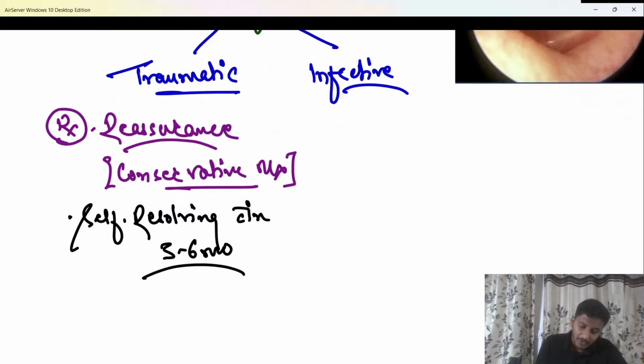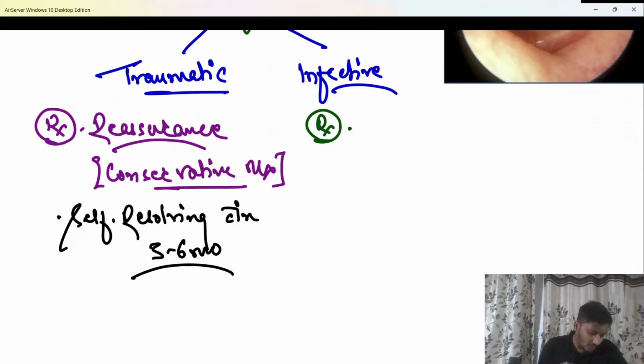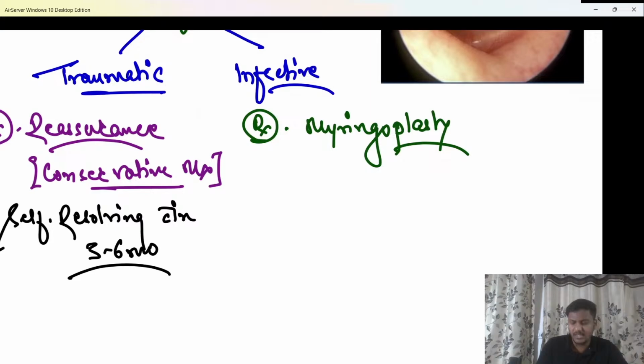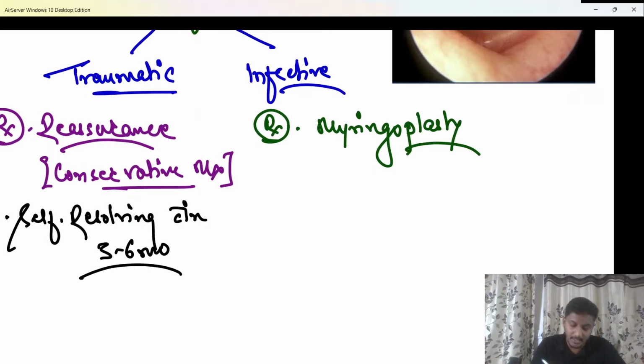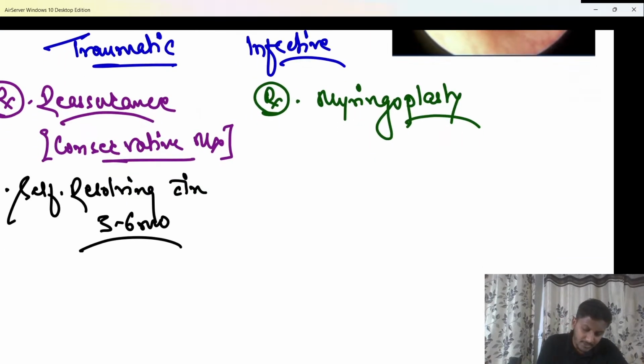Now, in infective tympanic membrane perforations, do remember they will never get healed by themselves. You have to treat the infective tympanic membrane perforation. They cannot heal by themselves. That has to be remembered. Therefore, here it is always a surgery that is nothing else but myringoplasty. You will obviously give antibiotics and everything, but along with that, the definitive management will be myringoplasty.